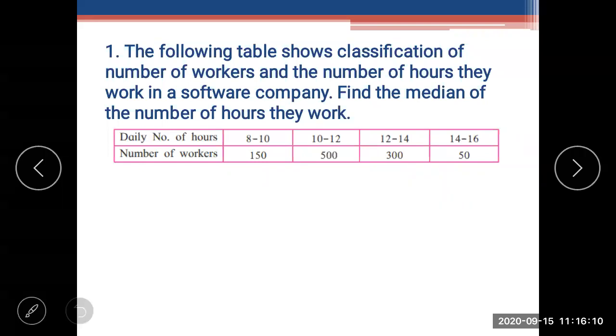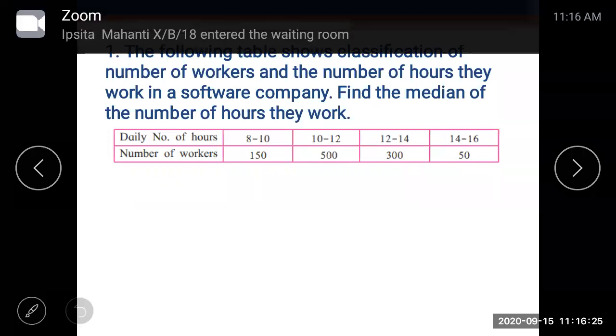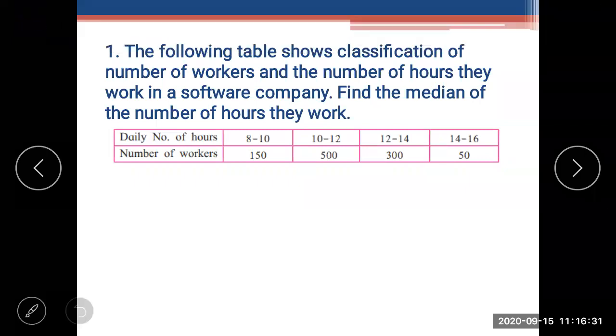Right, fast. Is it continuous or not? Yes, correct. Here the class is continuous, so only frequency will be there. The frequency is given itself: 150, 500, 350. Now we have to find the cumulative frequency. The first row will remain as it is. 150 will remain 150.